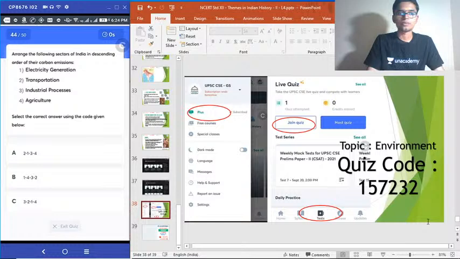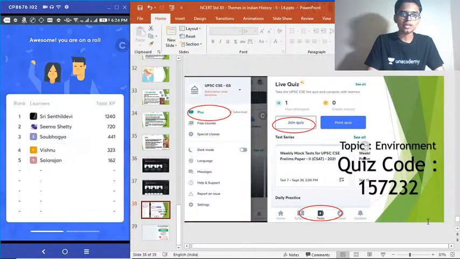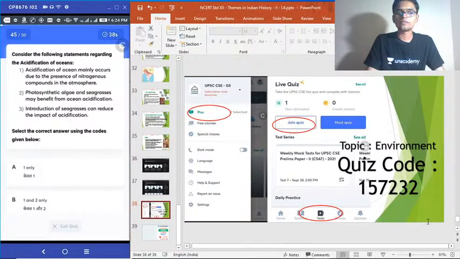Yeah, time is up. 44th question, time's up. Correct answer to that question was option B. Nobody got that correct. Sri Sandhil Devi is still the leader, closely followed by Seema Sethi and Saubhagya at second and third positions. 45th question.